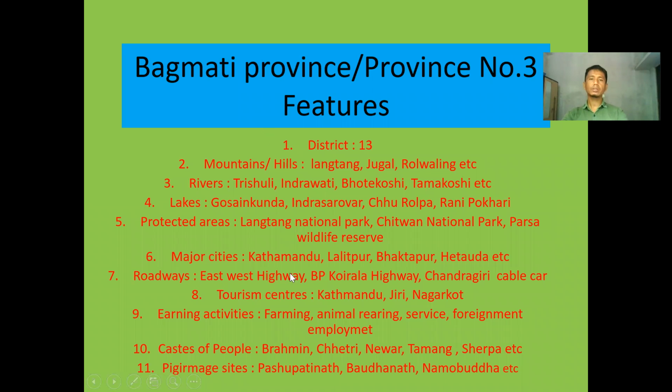Okay, major cities. Regarding roadways, the East-West Highway also passes through this province. PP Koirala Highway also passes through this and has been providing transportation facility to the people of this Bagmati province. Chandragiri cable car is very much popular there. Similarly, Kathmandu, Jiri, Nagarkot have been developed as tourism centers there. Nagarkot you might have heard. Okay, Kathmandu, you are familiar with this. Regarding earning activities, some people have been involved in farming also, animal rearing as well.